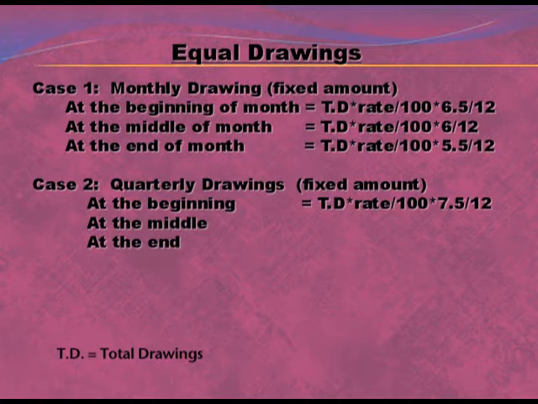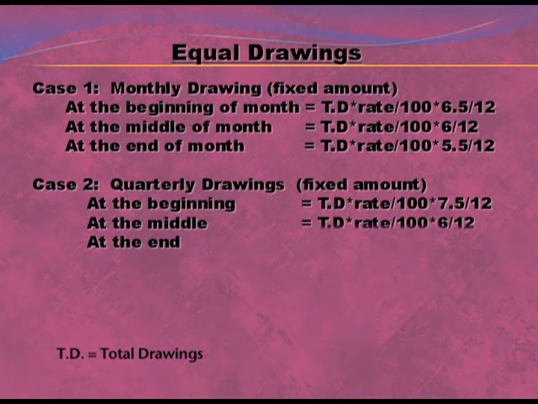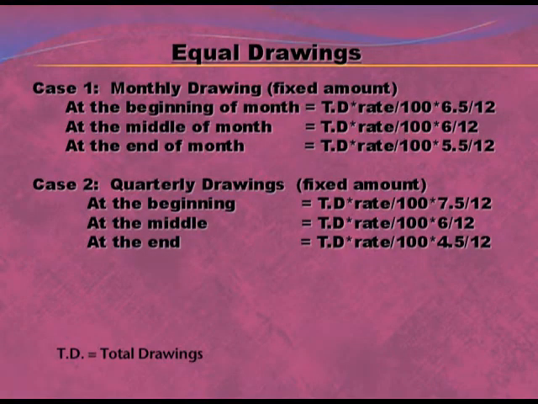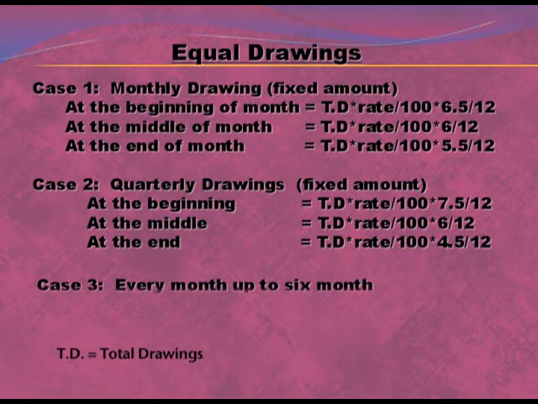At the middle of the quarter, the formula will be total drawing into rate upon 100 into average period, that is 6 by 12. At the end of the quarter, the formula will be total drawing into rate upon 100 into 4.5 by 12. Average period again will be calculated in the same way: time left after first drawing plus time left after last drawing divided by 2. Now let us move to the last case of equal drawing, that is every month up to 6 months.